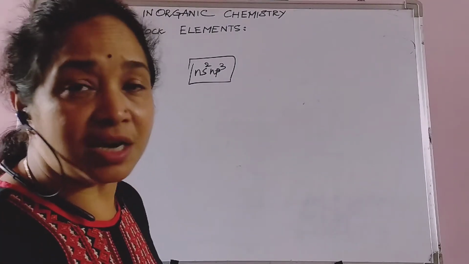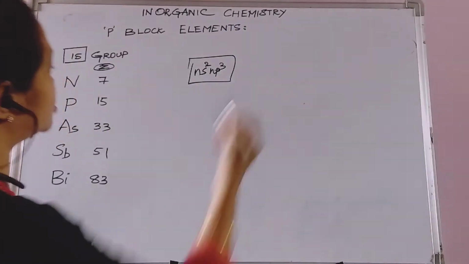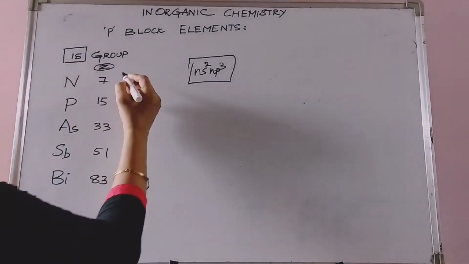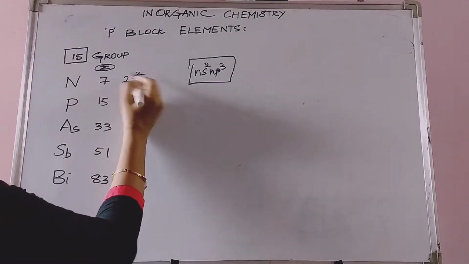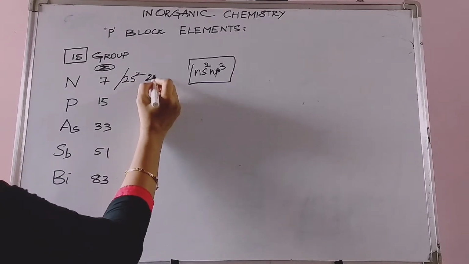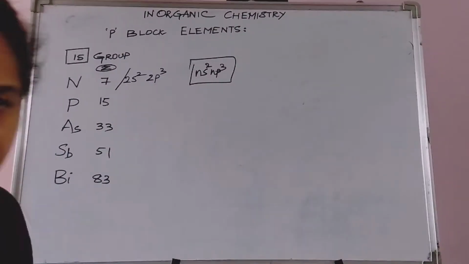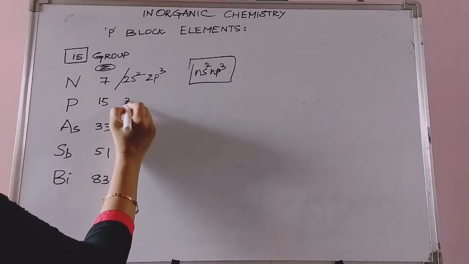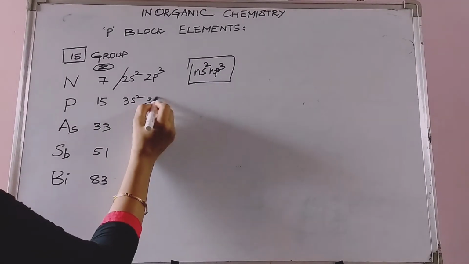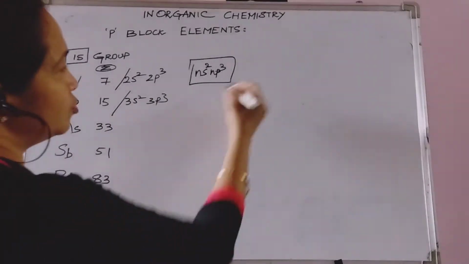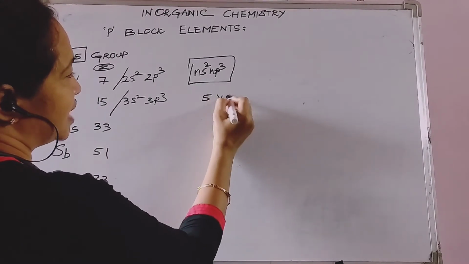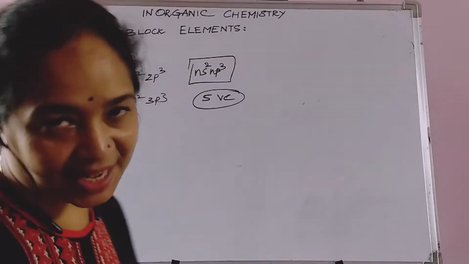Nitrogen's outermost electronic configuration is 2s2 2p3, phosphorus is 3s2 3p3, and so on. So all the elements have 5 valence electrons.